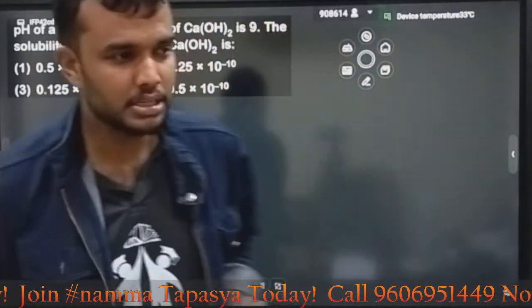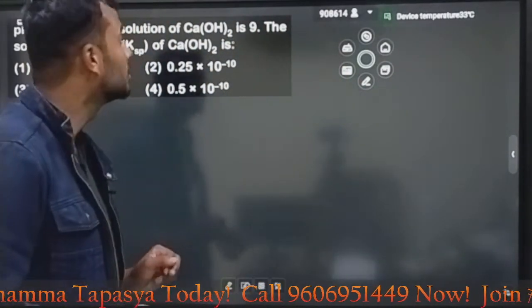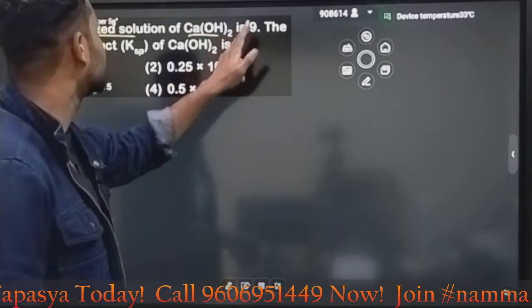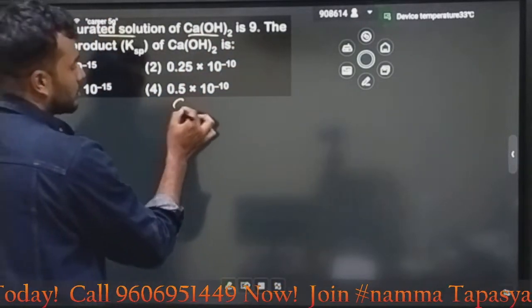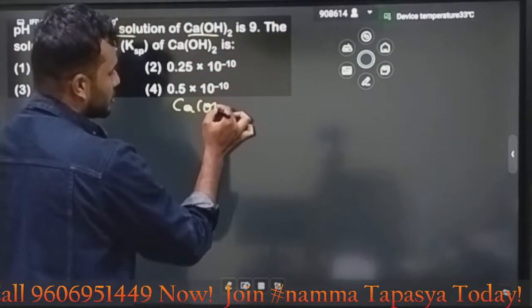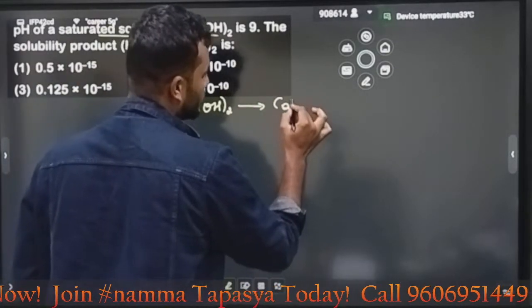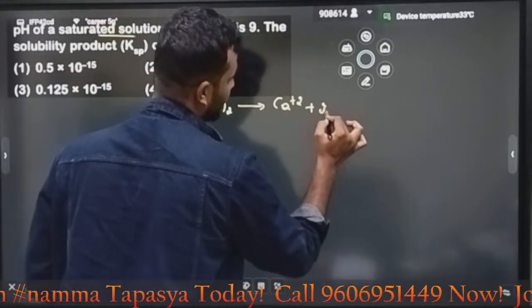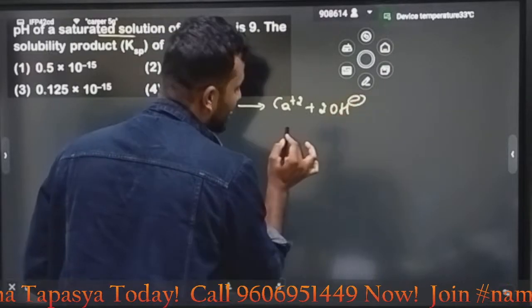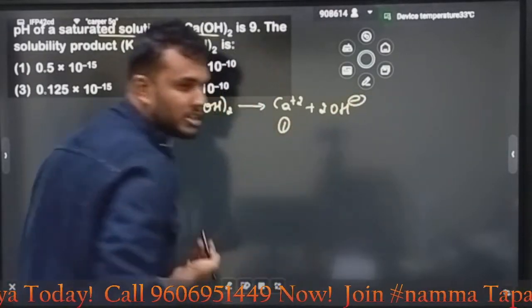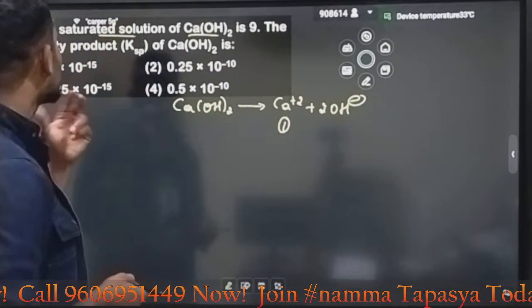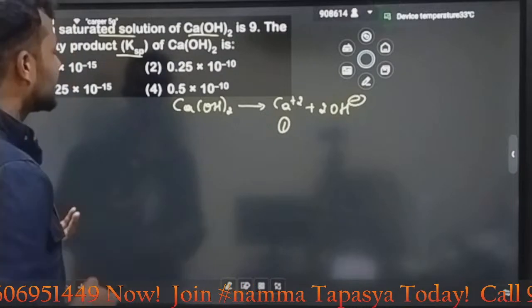Next question, my dear students. It is from your ionic equilibrium. The pH of a saturated solution of calcium hydroxide, Ca(OH)2. How will it release ions? Ca2+ plus 2OH minus, meaning 1 Ca2+ to 2 OH minus. Here they are asking for the Ksp.